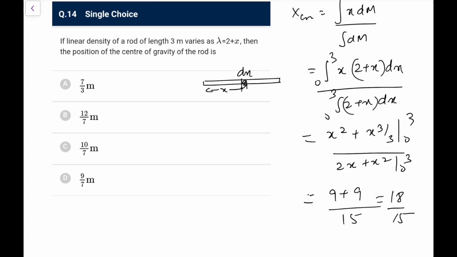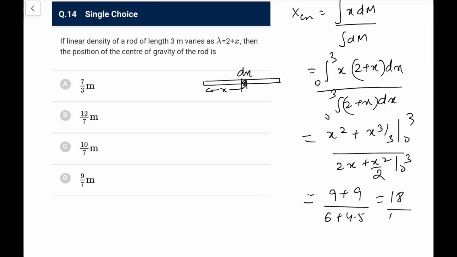Let me check, I am not getting a feel that it should be correct. Let me check it again. 2x is x square, x cube by 3, so 9 plus 9, that is okay. And the denominator would be 2x plus x square by 2, okay. I got a feel that I was making some mistake, because logic says it should be greater than L by 2 and it was coming less than L by 2, so I can recorrect myself. That is how you should also work.